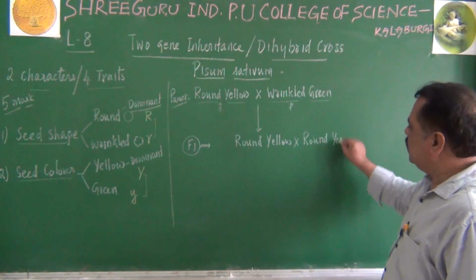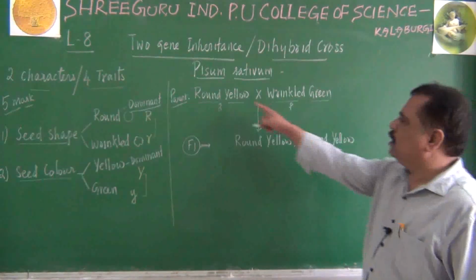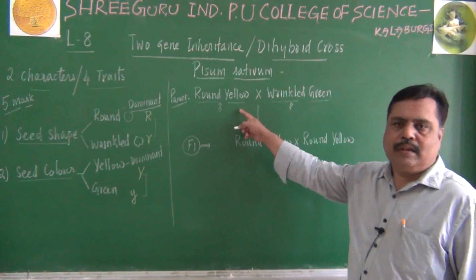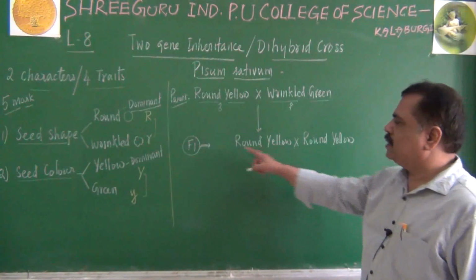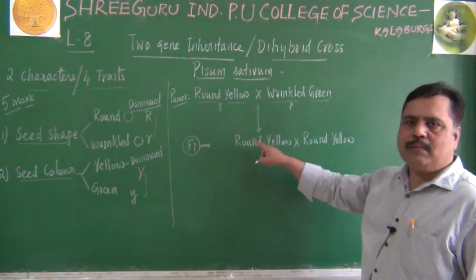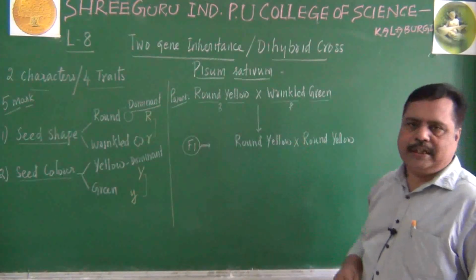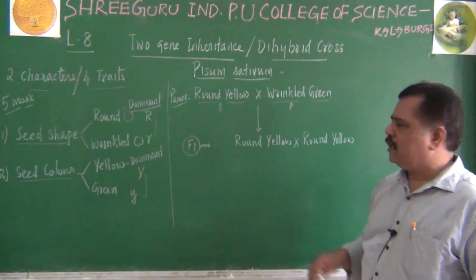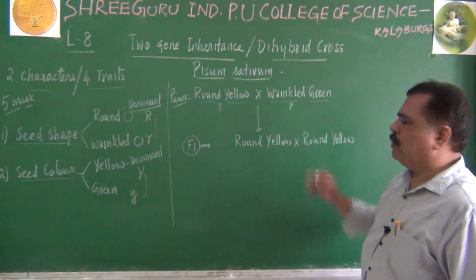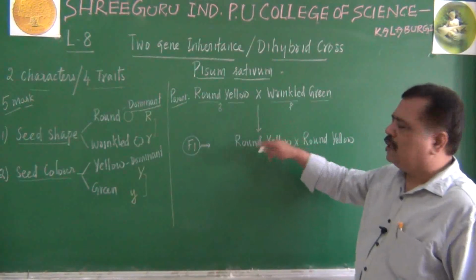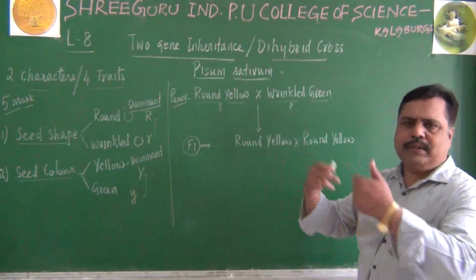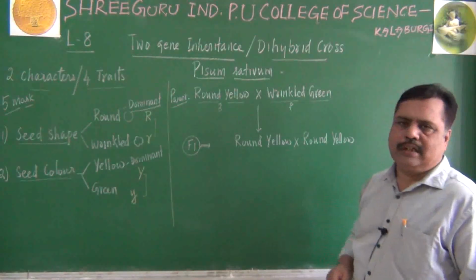Remember, this round yellow and this round yellow are different. This is a pure line variety, I can say, but here it is a hybrid formed due to this combination here. We will go for explanation later on. Two such round yellow plants were crossed, or otherwise this plant can be selfed also. Same plant can be selfed and selfing was done there.